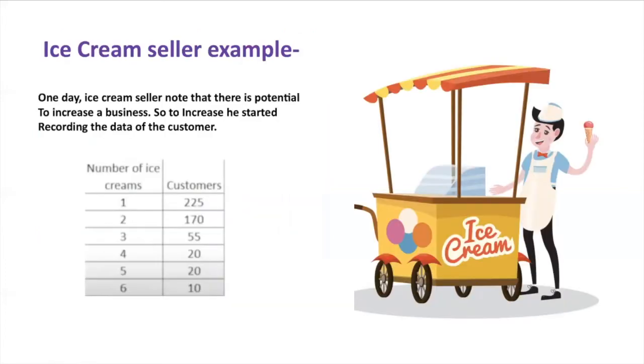Now let us discuss the famous ice cream seller example. One day, the ice cream seller noticed that there is potential to increase the business. So to increase the business, he started recording the data of his customers. The data of the customers is given as this: 225 customers have bought only one ice cream, 170 customers have bought only two ice creams, 55 customers have bought three ice creams, and so on.